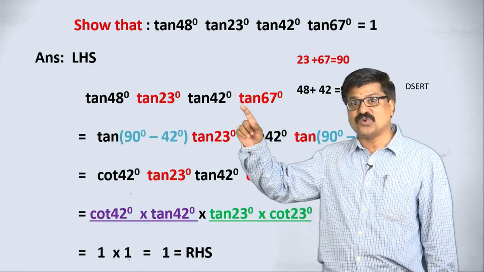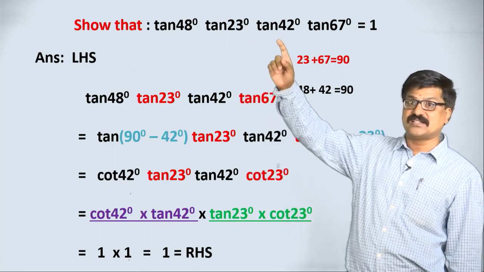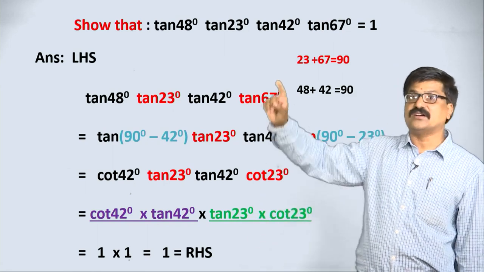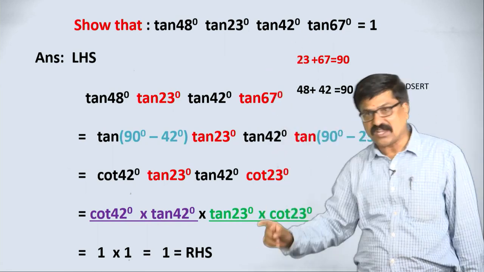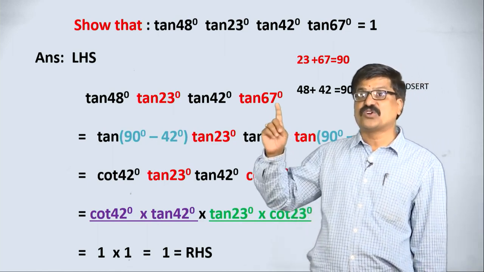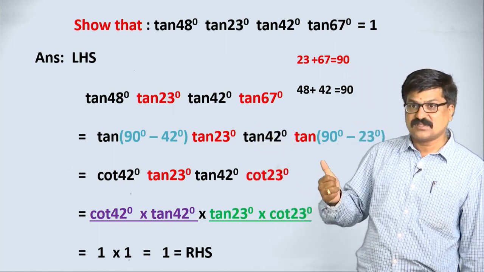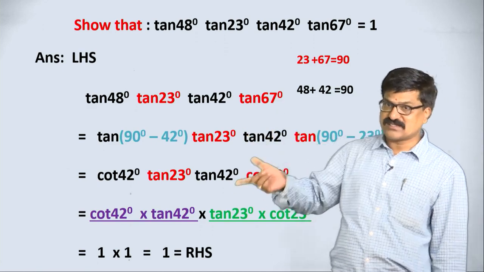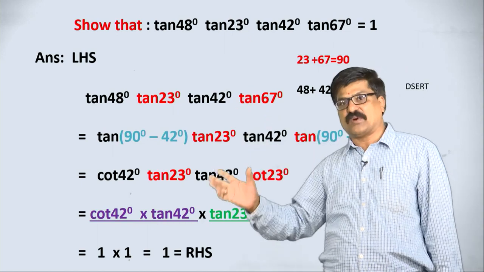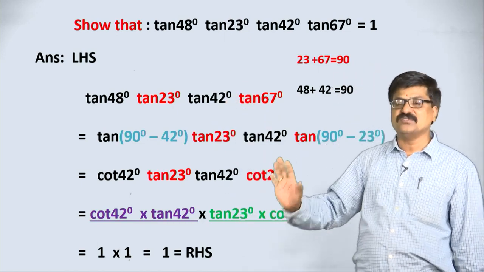Instead of into, if any other mathematical sign is given, you can simplify, or if squares are given, you can do. Only thing is, you must remember grouping is the first step, writing the smaller one is the second step, writing the bigger one as 90 minus the smaller one, then you continue, you are getting the answer.